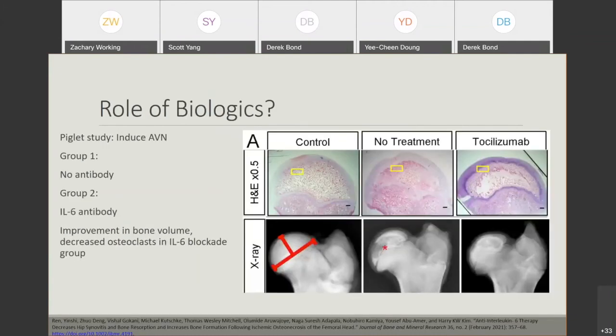In one study as well, in a piglet or immature pig hip model, they compared an interleukin-6 antibody to no interleukin-6 antibody injection. Ultimately, the overall global volume of the femoral head epiphysis in those who had this anti-inflammatory treatment was much improved compared to those who did not.